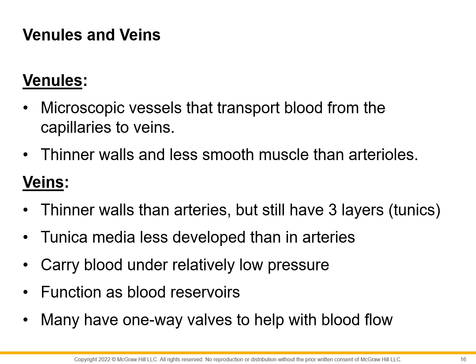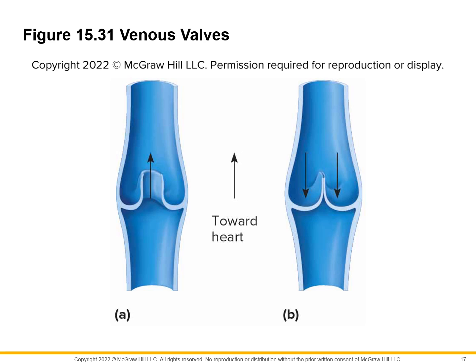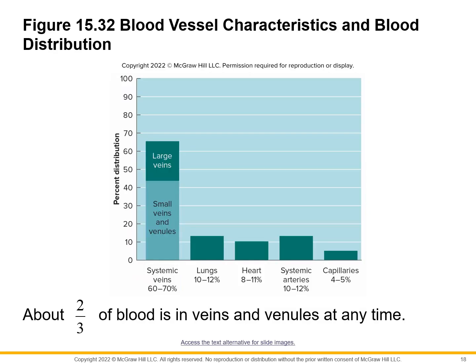And they ensure one way of blood flow. As you see here, these are the valves. They ensure one way of blood flow. After the blood is squeezed upward, the valves close to prevent backflow of blood to the lower part.